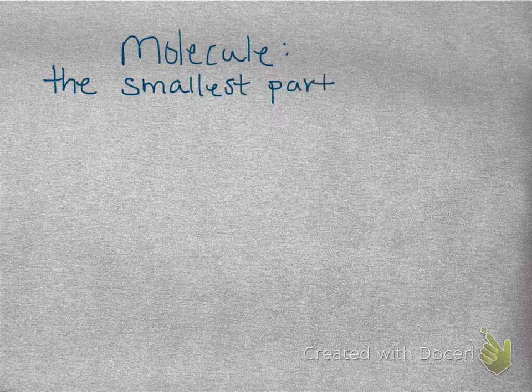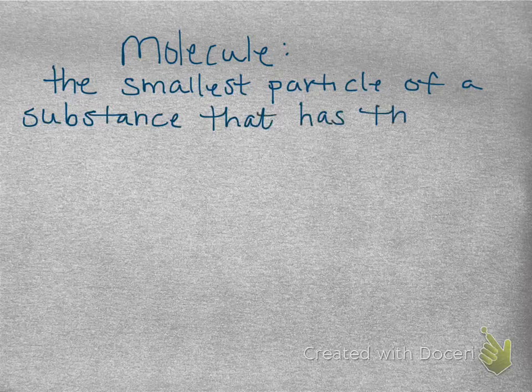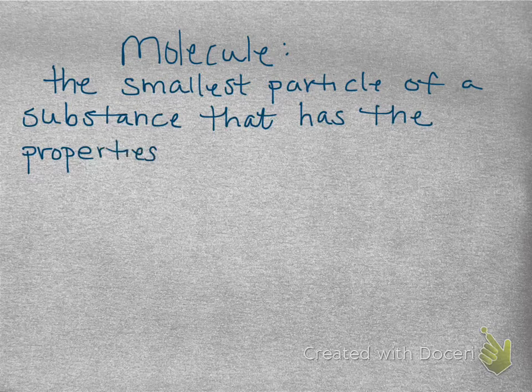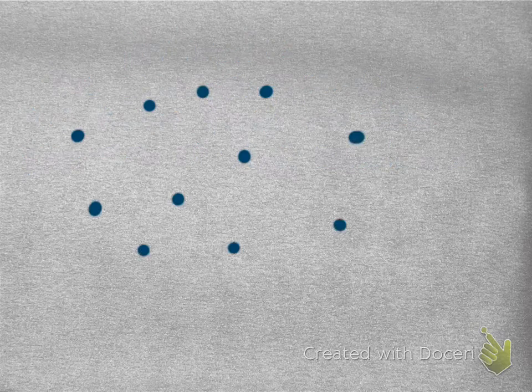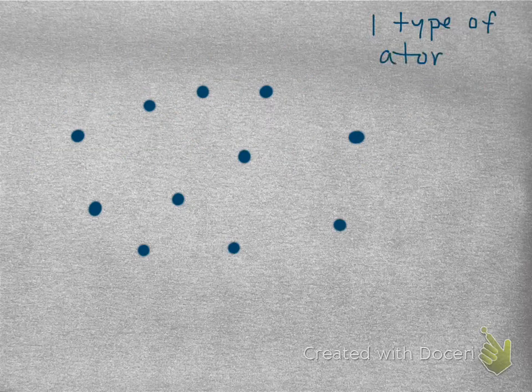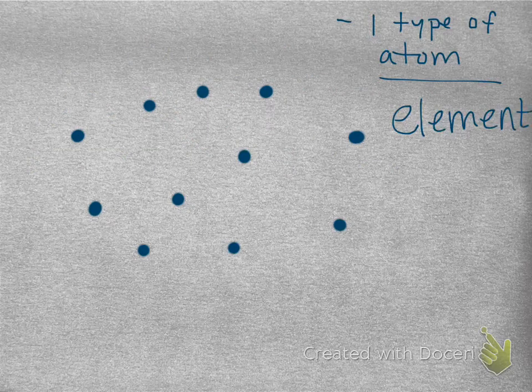So let's define molecule. A molecule is the smallest particle of a substance that has all of the properties of that substance. So you can have a molecule of an element or a molecule of a compound. Okay, so here we have an element. It's made up of one type of atom. It has one type of molecule.